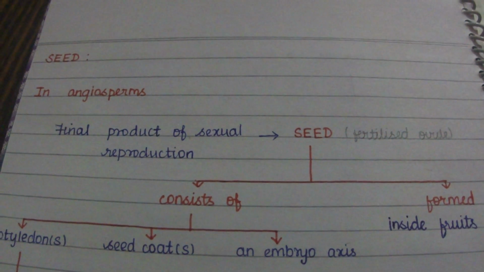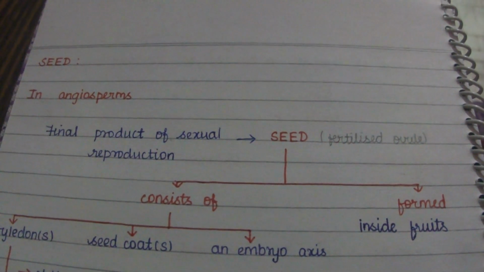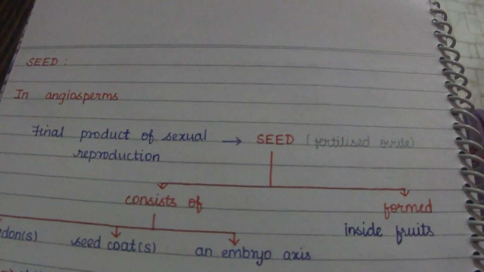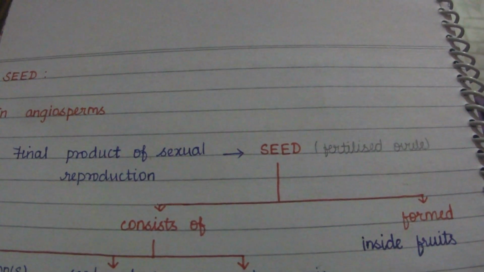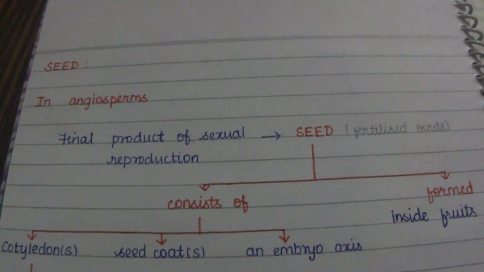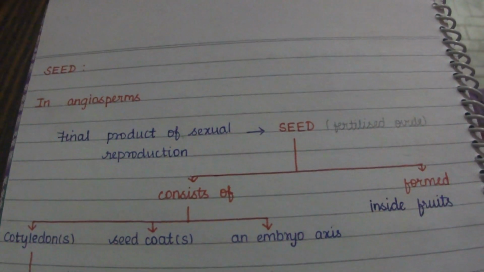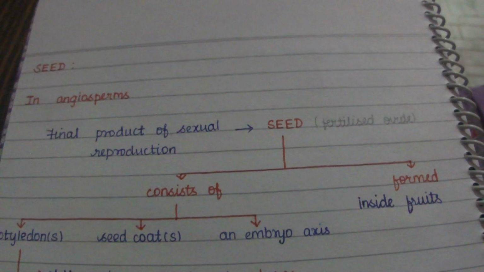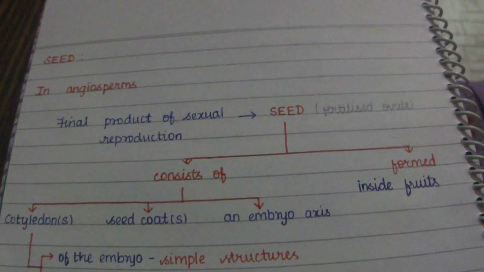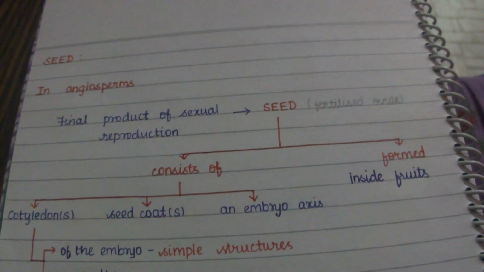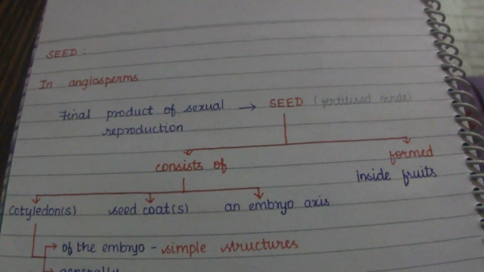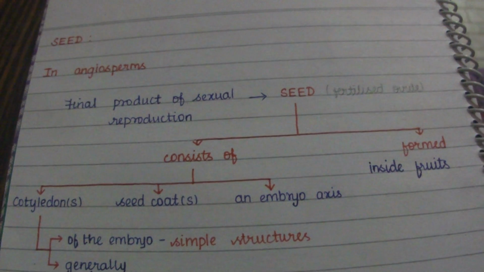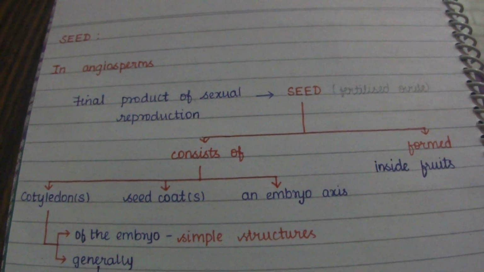In the last video we discussed the endosperm and the embryo development. Now we are going to discuss the seed. In angiosperms, the seed is the final product of sexual reproduction, and it is also commonly described as a fertilized ovule.